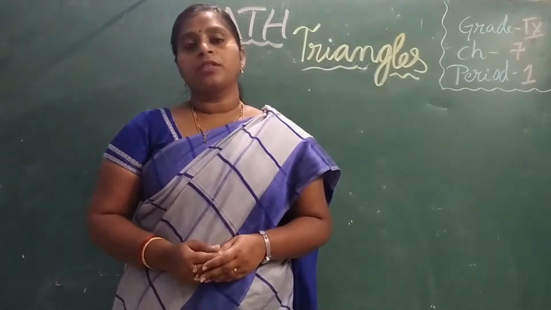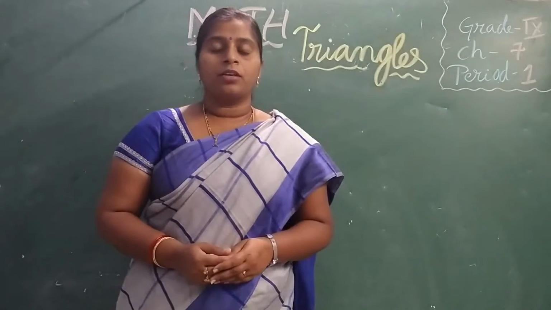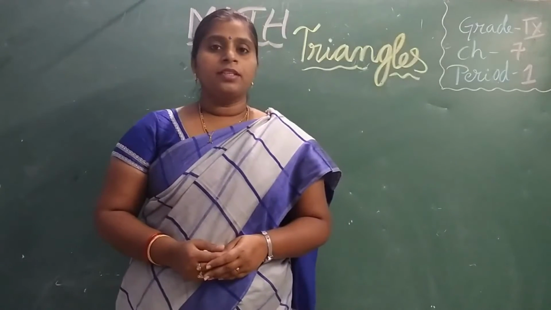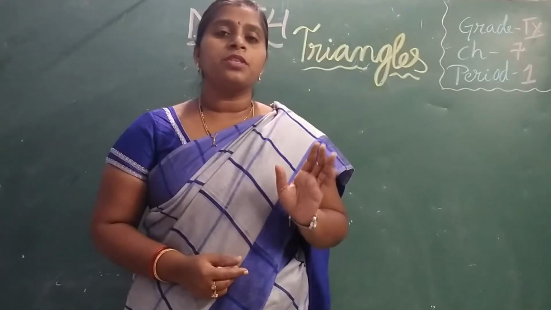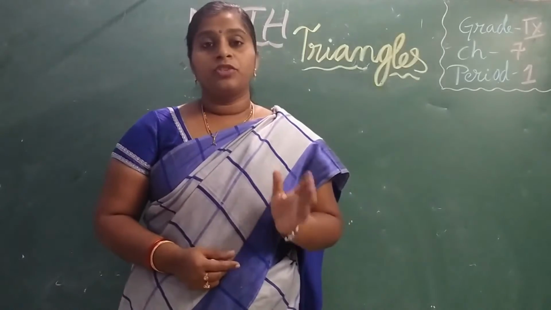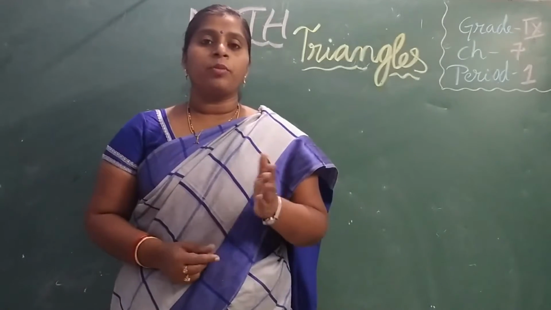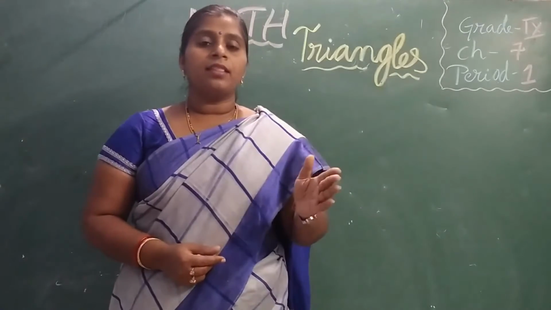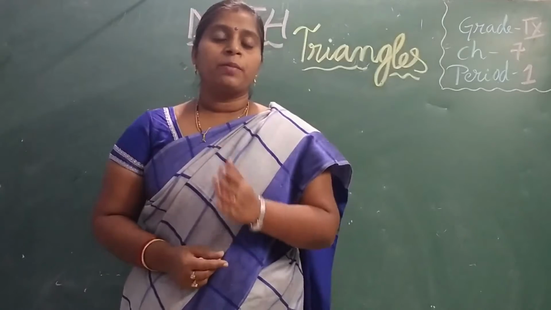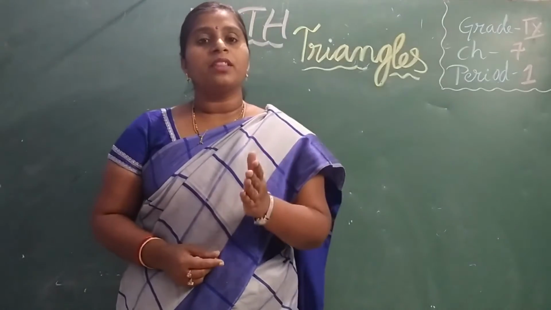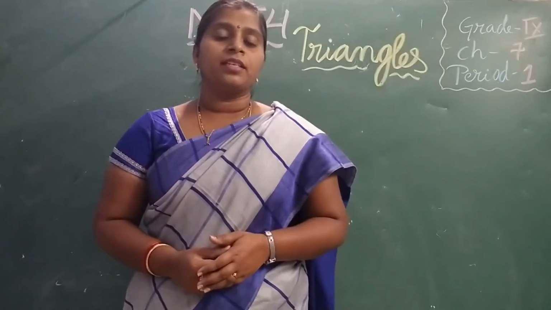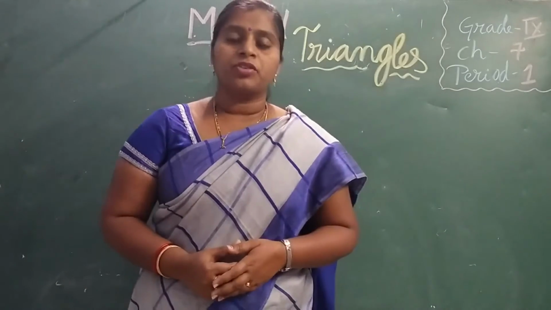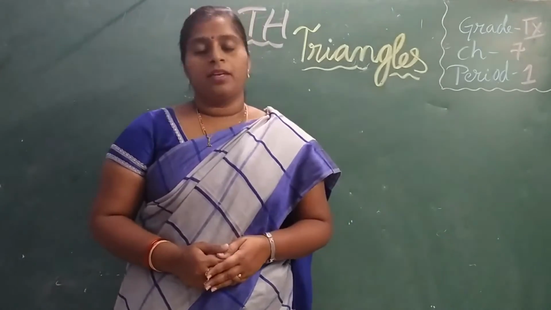Before going to discuss that geometrical topic, what is meant by geometry? Geometry is a branch of mathematics which deals with the surroundings. The word geometry is a combination of two words, geo and metric. Geo means earth, metric means measurements. So the branch of mathematics which deals with earth related measurements, that is our surroundings, shapes, constructions, everything, comes under geometry.